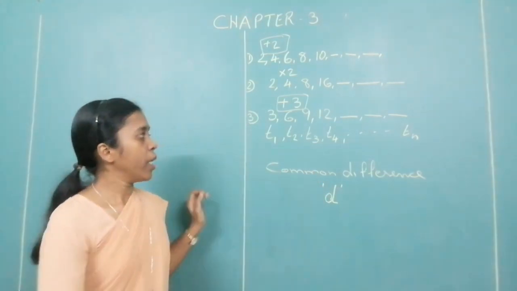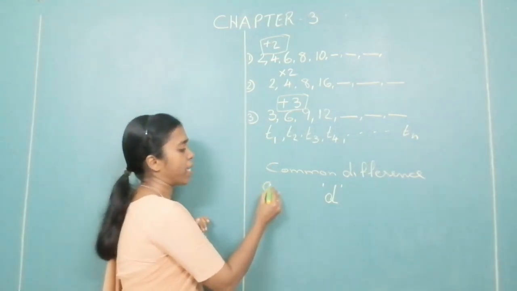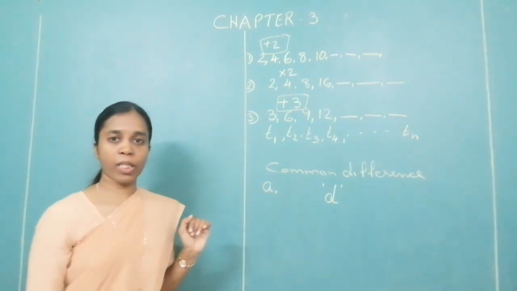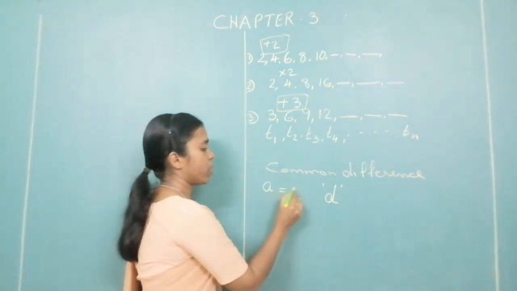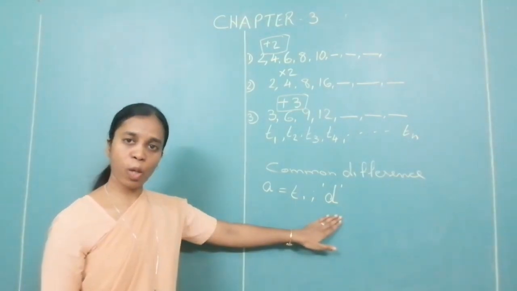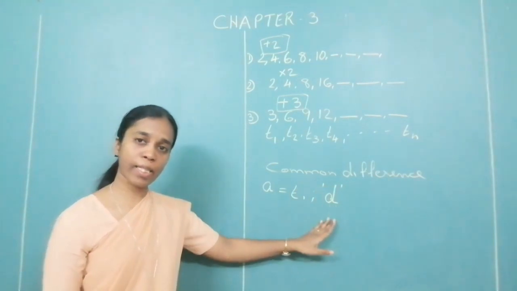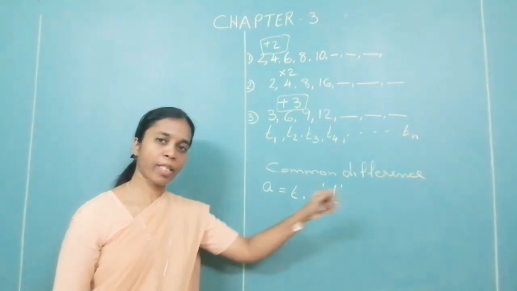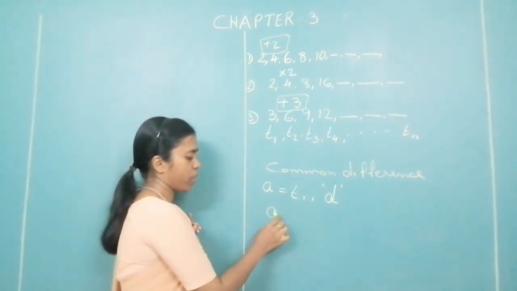The first term can also be called a. The first term is also called A. A is the first term, T1. And d is the common difference. So using a as the first term and d as the common difference, can you write the arithmetic progression over here?